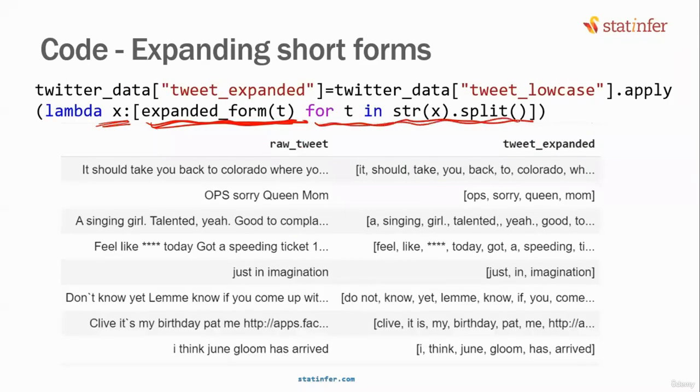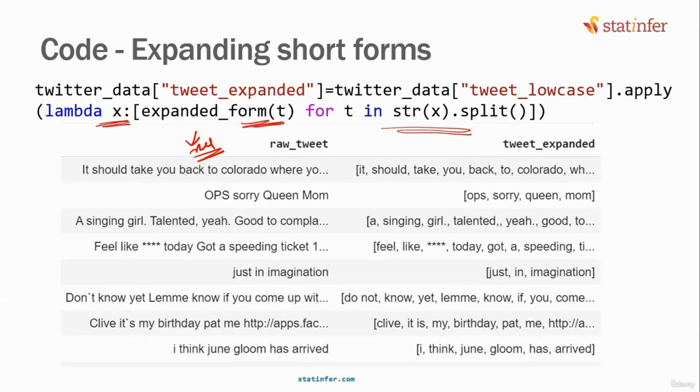So what this is doing, for every word in the tweet, it will take one word each and give a result. What will be the result? This is the result. This is condition 1, condition 2, condition 3. Here we have only one condition for every t. So you have to read it this way. The first one is the result, which is the expanded form. The second one is the condition. What is the second condition here? For t in the whole tweet. We are splitting this tweet, sending one word, and getting the expanded form of it.